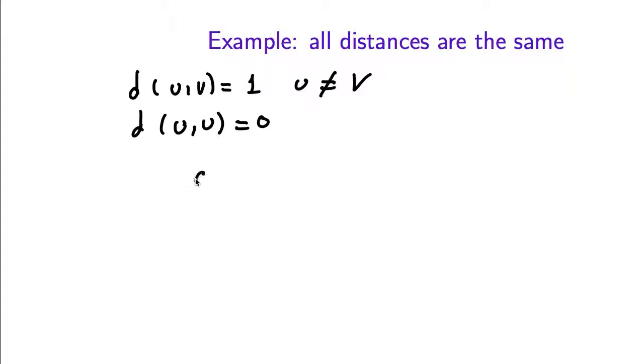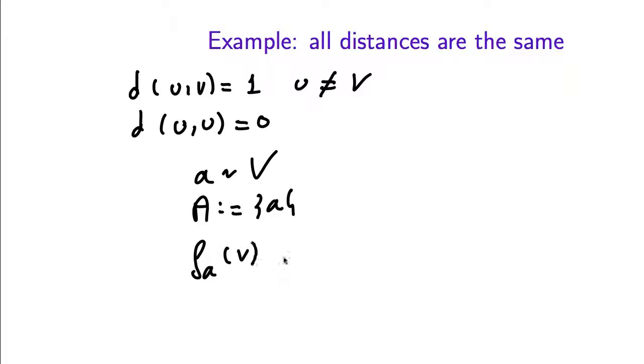And suppose again that we pick a random vertex, and then we define the set A to be the singleton that only contains that vertex. Then f_A of a vertex v will be 1 if v is different from A, and 0 if v is equal to A.